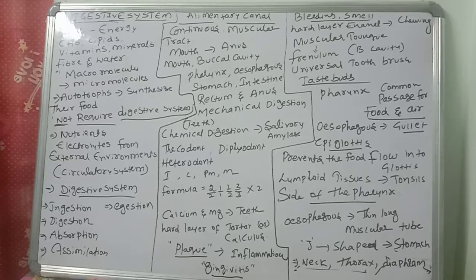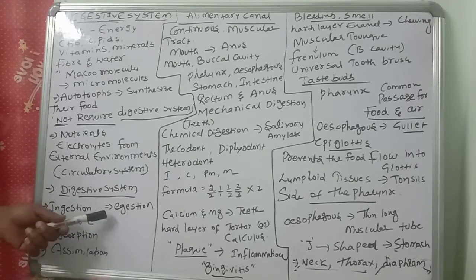How many steps are there? Number 1, ingestion. Number 2, digestion. Ingestion, taking of the food into the mouth. Digestion, conversion of complex food into simple. Absorption, that simple food will be absorbed. And assimilation, after absorption, you have to utilize it. Then what is called egestion: the waste materials have to go outside.